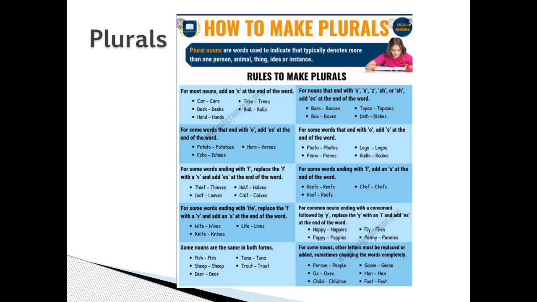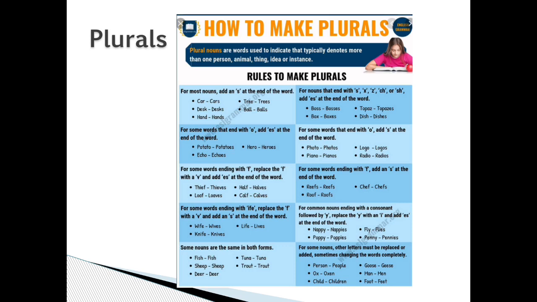For some words ending with F, replace the F with a V and add ES to the end of the word, from thief to thieves, calf to calves. For some words ending with F, add an S at the end of the word: reef to reefs, roof to roofs, chef to chefs. For some words ending with FE, replace the F with a V and add an S at the end of the word: wife to wives, knife to knives, life to lives.